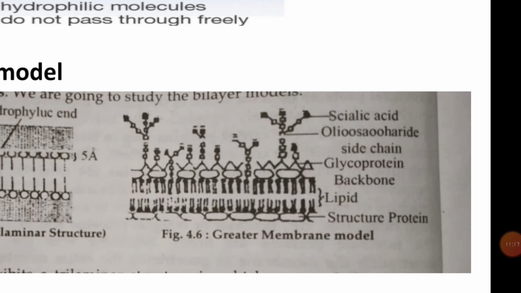Here we can see the glycoprotein, that is sialic acid, then the oligosaccharide side chains. These are the different sialoglycoproteins present on this membrane.